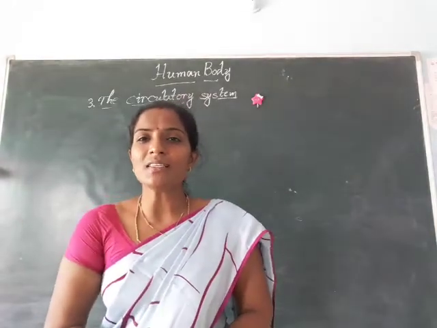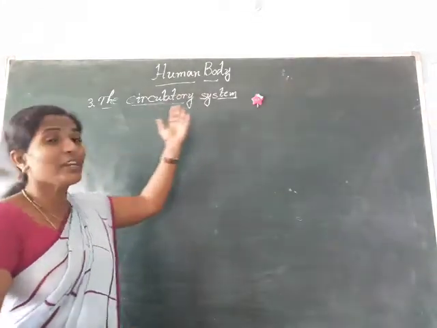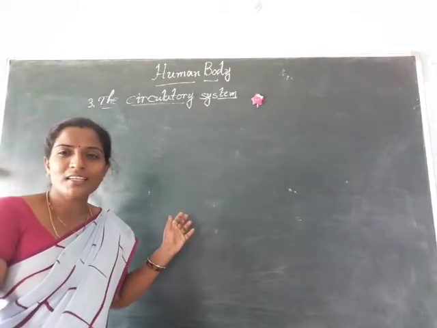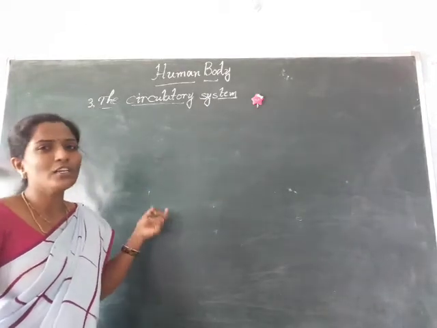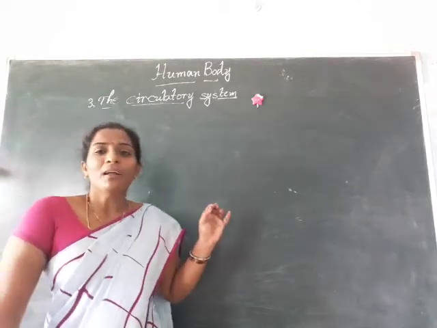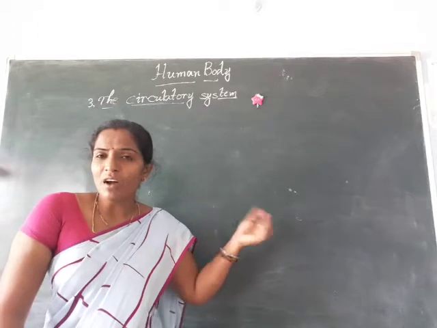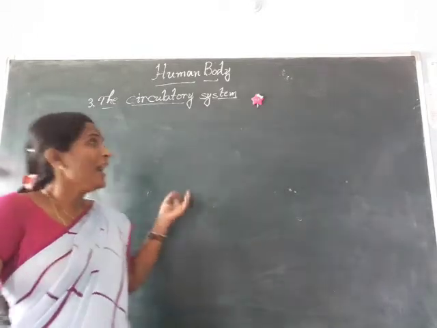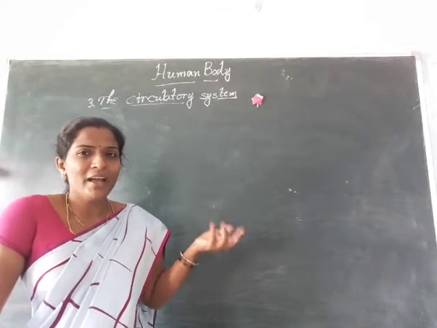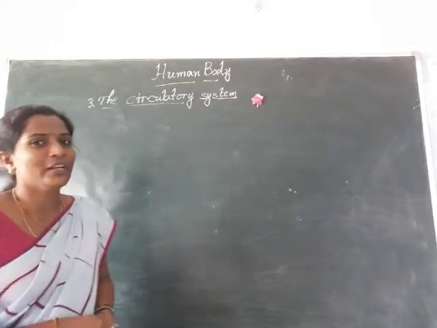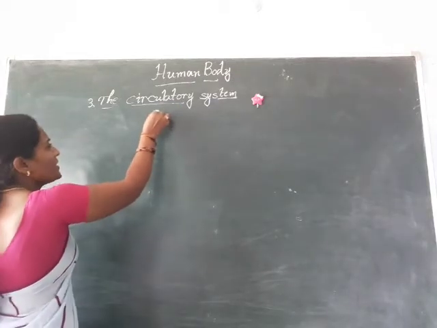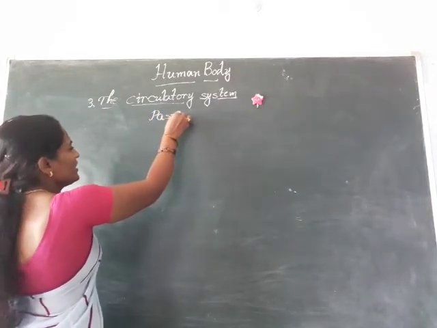The next important system is the circulatory system. What is the next system? The circulatory system. And I already told you about the digestive system, and also that blood is produced from our food. Okay, and what will this circulatory system do? Do you have any idea about this? Circulation. Do you know the meaning of circulation? Circulation means passing. Is it clear, children?